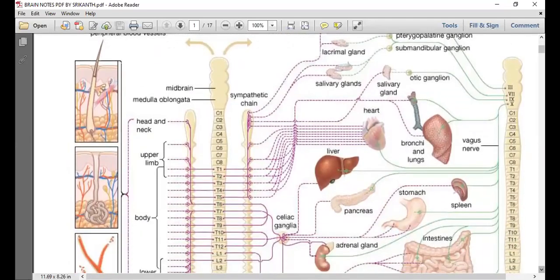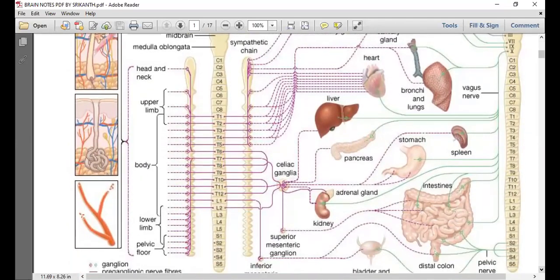Now you see the sympathetic chain is there. The preganglionic nerve fibers of the sympathetic chain are connected in which region? I hope you can answer. This is the spinal cord. Anyone, if you are able to answer, just give it in the chat. Preganglionic nerve fibers of the trunk ganglia are connected to